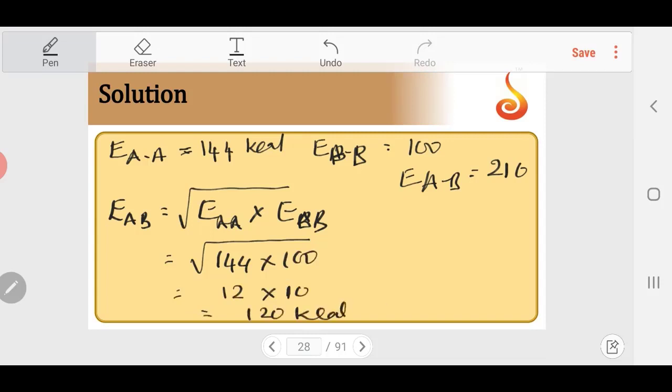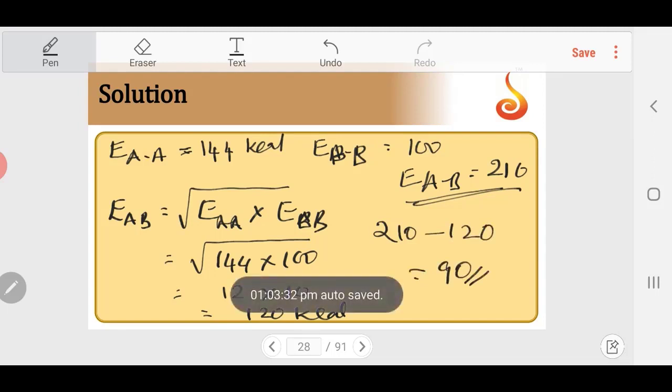Now, if the electronegativities of A and B are the same, then the experimental bond energy of EAB should be exactly equal to 120. Since A and B are two different elements, they will not have the same electronegativity. So the actual bond energy is going to be much higher than 120 kilocalories. Actually given is 210. If I take the difference, 210 minus 120, that comes to 90. So because of the difference in electronegativity, the bond energy of A and B atoms is increased by 90 kilocalories per mole. This is called the difference in bond energy, delta.